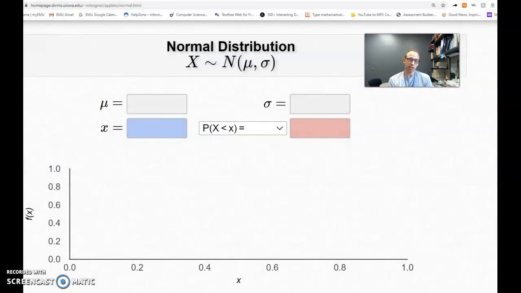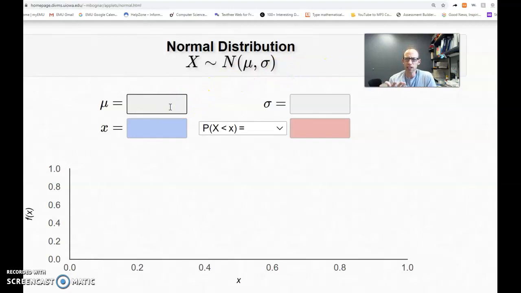Now, if you've spent much time in medical offices, hospitals, education, anything where there's a lot of tests taken, you'll get very familiar with this idea of percentiles. So what is this? Simply put, the nth percentile is the number that puts you above n% of the data. So the 30th percentile is the number that would put you above 30% of the data. The 80th percentile puts you above 80% of the data in the population, or whatever it is that you're studying.